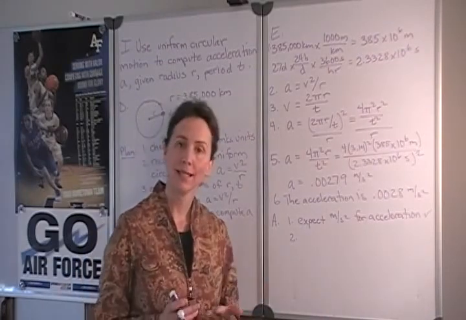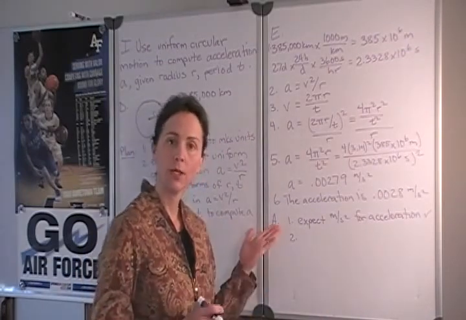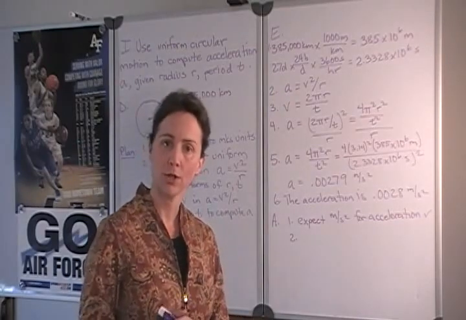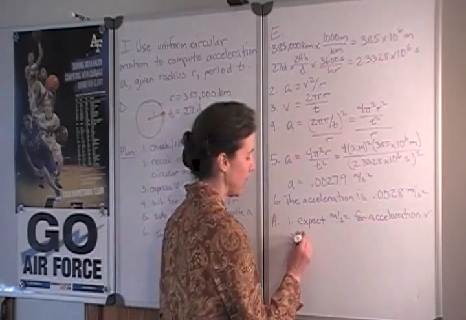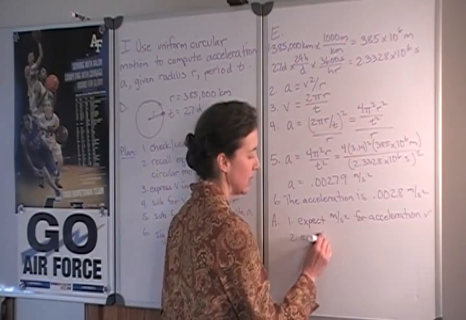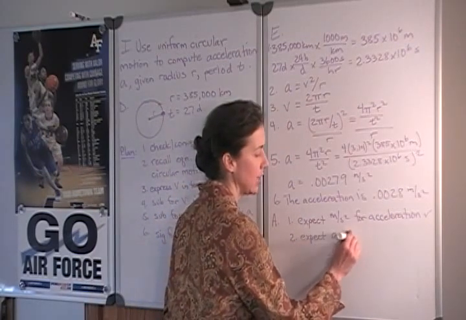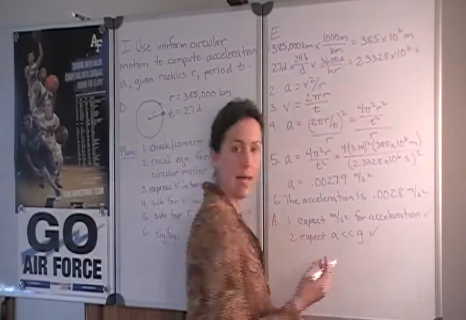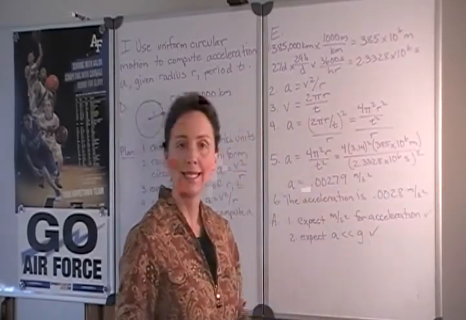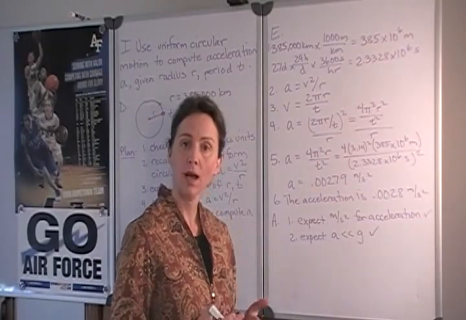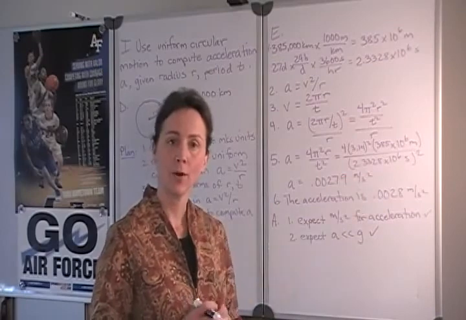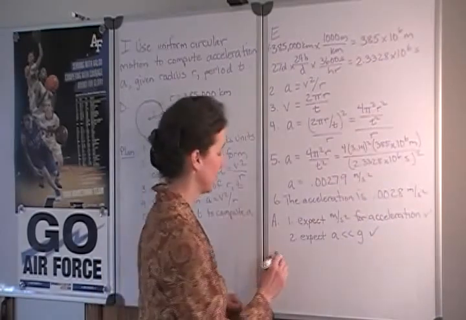So we would expect the acceleration being experienced by the Moon to be much less than the acceleration on Earth's surface. So we can write that briefly as we expect a to be much less than the acceleration due to gravity, 9.8 meters per second squared, and indeed it is much less, because that acceleration falls off as the square of distance from the center of the Earth.